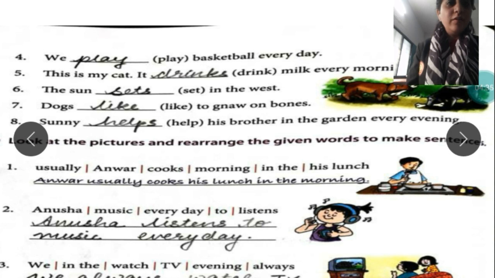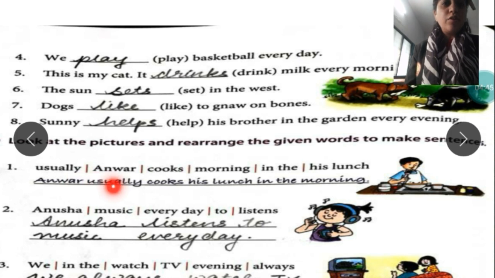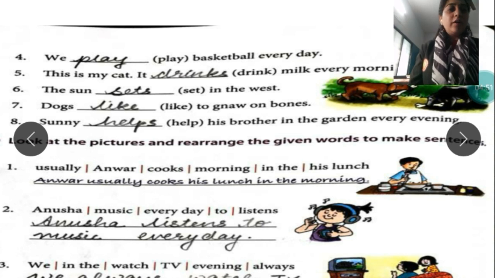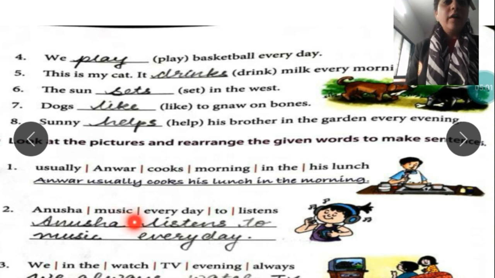You can see the first picture and the words given is usually Anwar cooks morning in his lunch. So what is the sentence? What is the proper sentence? Anwar usually cooks his lunch in the morning. I hope you are clear. Now the second sentence is Anusha music every day to listen. So the answer would be Anusha listens to music every day. Again, this is an example of simple present tense as Anusha is telling us about the daily routine.